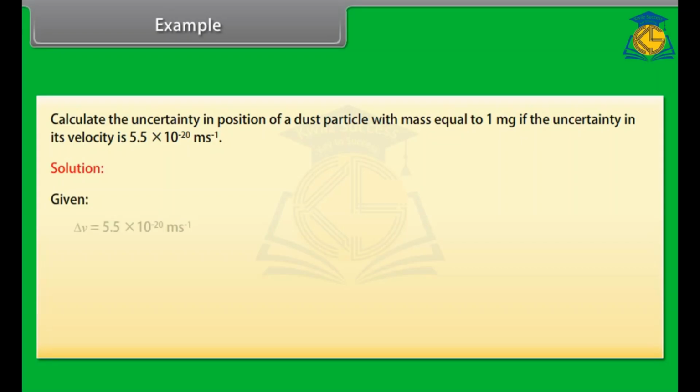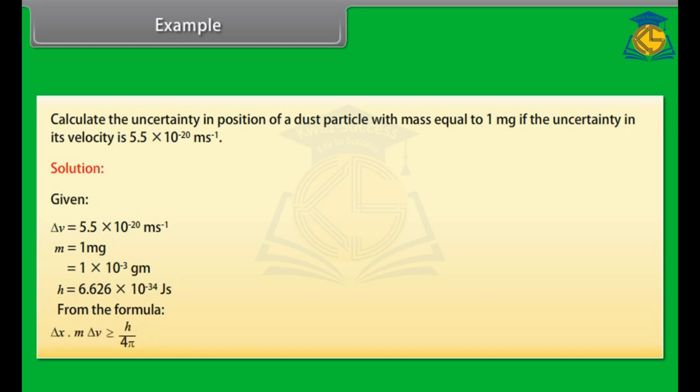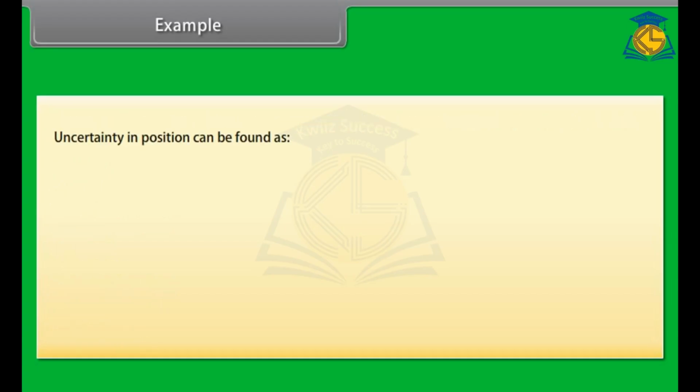Solution: given delta v is equal to 5.5 into 10 raised to the power minus 20 meter per second, m is equal to 1 milligram is equal to 1 into 10 raised to the power minus 3 gram, h is equal to 6.626 into 10 raised to the power minus 34 joule second. From the formula, delta x into m delta v greater than or equal to h upon 4 pi.